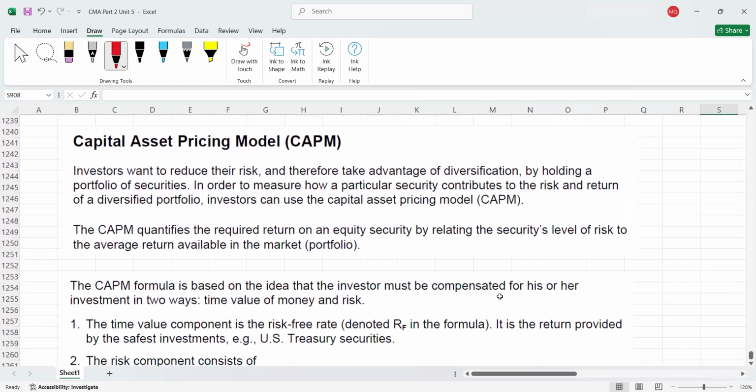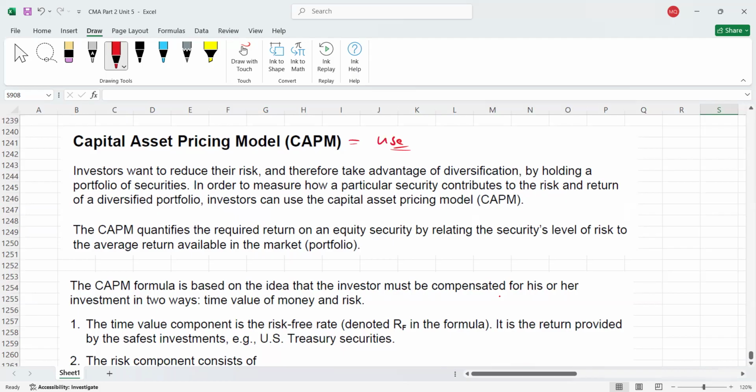Here we have the CAPM theory. Please remember, guys, this is called the capital asset pricing model. So first you should know what the use of this model is. Actually, this is one equation we will discuss. The use is that if you want to calculate your expected rate of return for the equity investor, meaning those people who are investing in common stocks or ordinary shares.